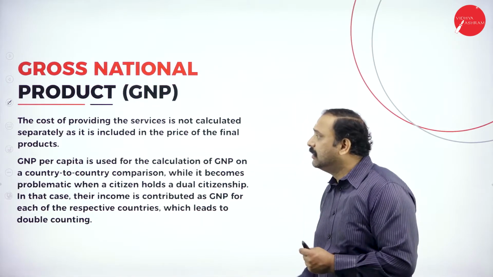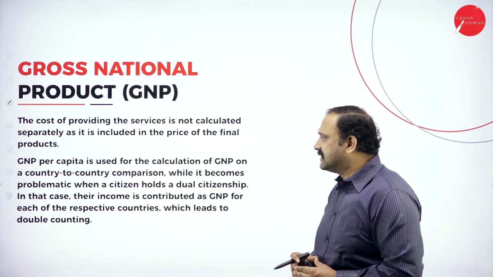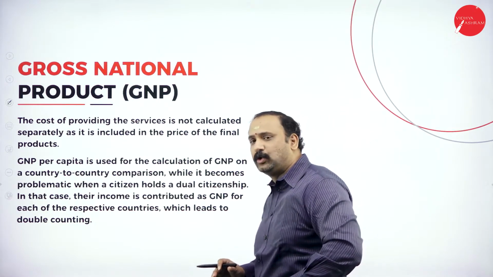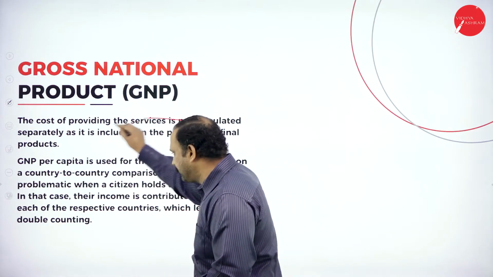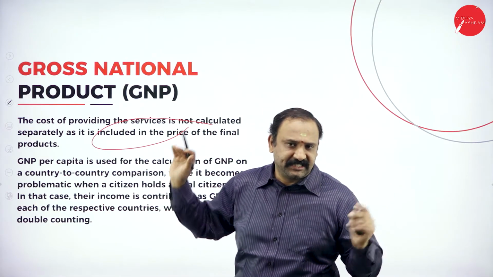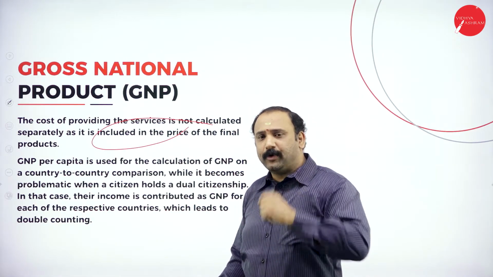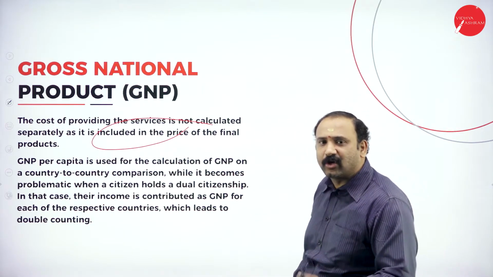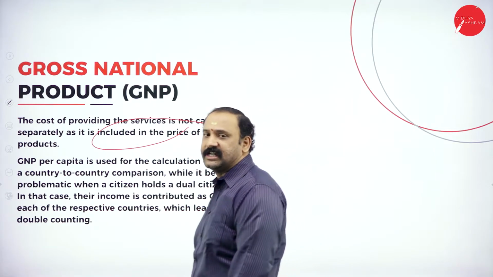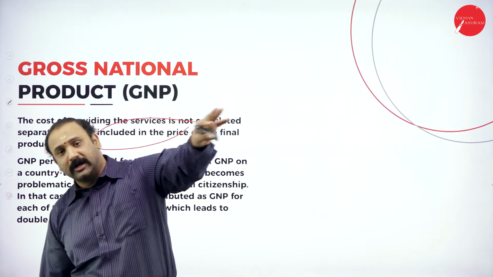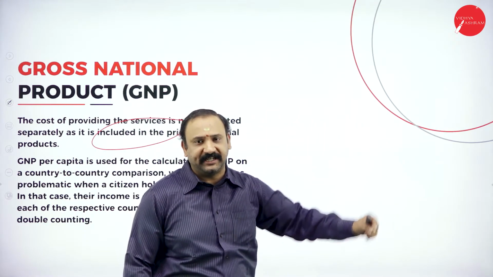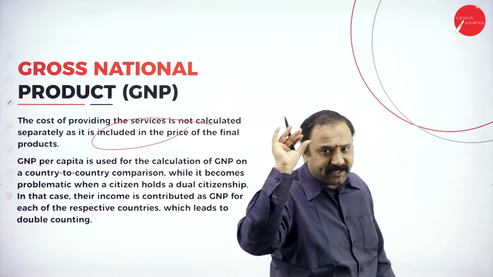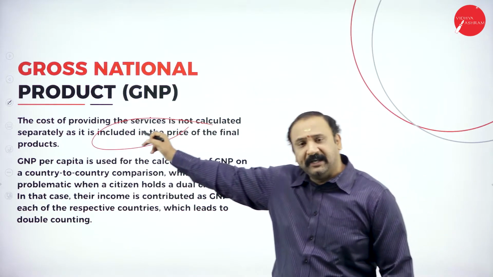Moving further, the cost of providing the services is not calculated separately as it is included in the final price of the product or the final price itself. What I'm going to do here is that I'm not going to segregate the cost factor. I'm not going to say that the cost factor is broken down into parts A, B, C, and D. I'm just going to look into the final price. The final product, final price is where the GNP is considered.